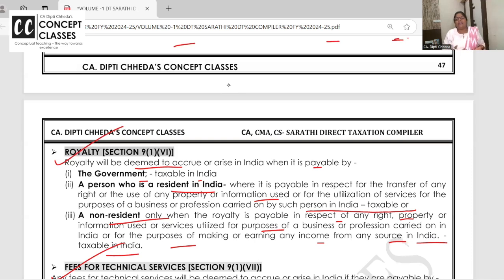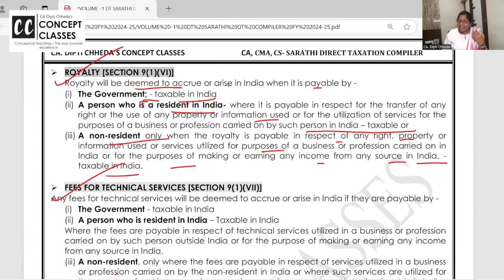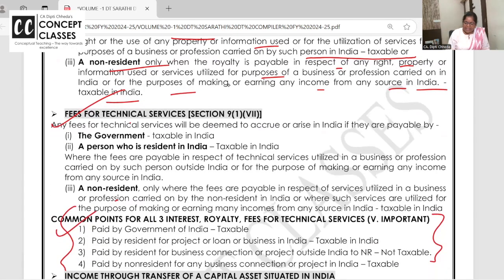कोई लेना देना नहीं है. A non-resident paying royalty for his Indian project, taxable. A resident paying royalty to a resident or non-resident for an Indian project, taxable. Government of India paying royalty, taxable. That's why in the final you have these tables, you know, that TDS is deducted on all these incomes. Technical service is the same as royalty and interest.